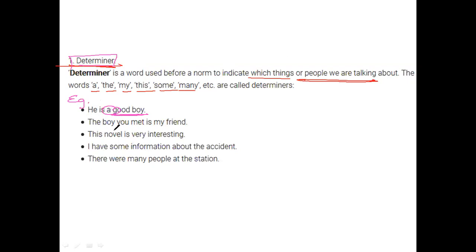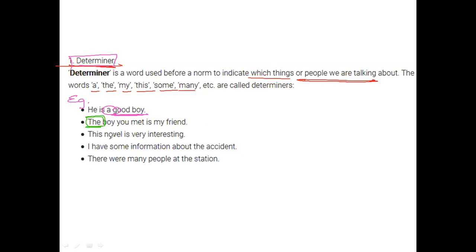ठीक है? You met the boy, you met is my friend. So to indicate what we are talking about, the boy that we met is someone they're talking about, and the determiner here is the. Okay, then we see, this novel is very interesting.